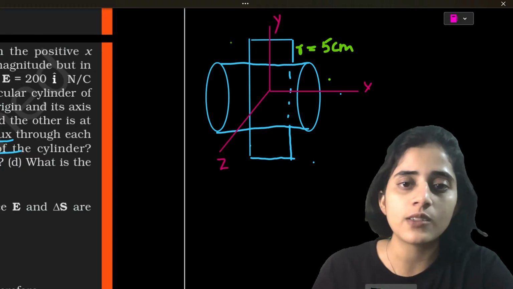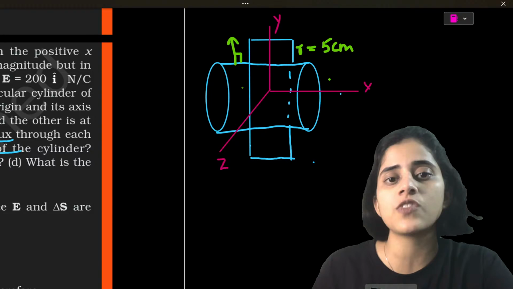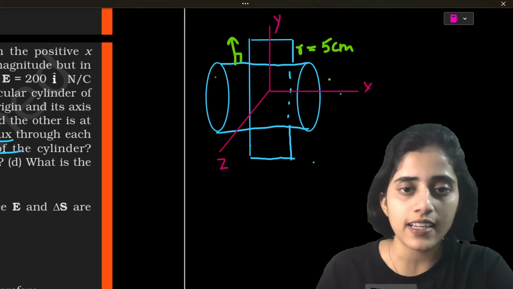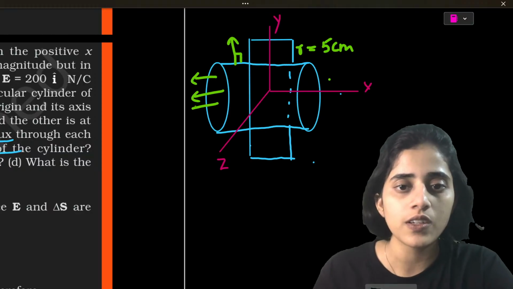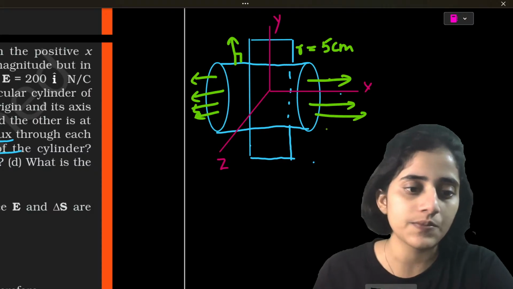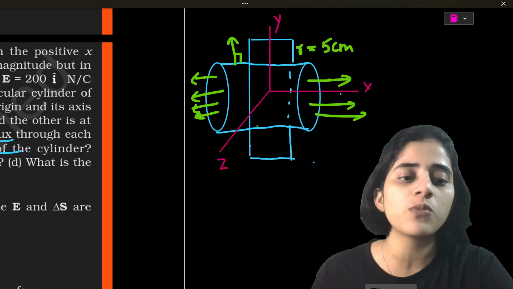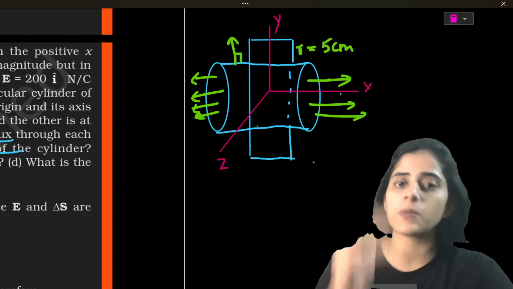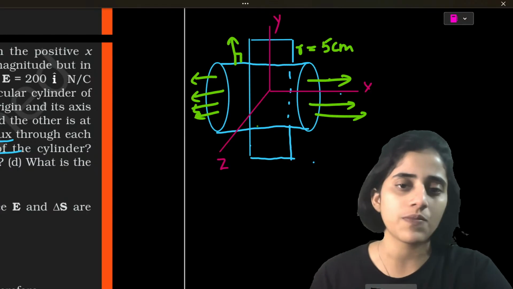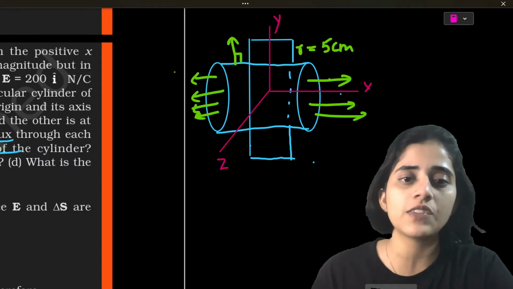Now, along this surface, we know that the area is perpendicular. So whatever field lines are there, they're going to come out of this side, and come out of this side as well. Why is it coming out of both? Because it's coming from a sheet, from the center. Okay, so this is given to you in the question.